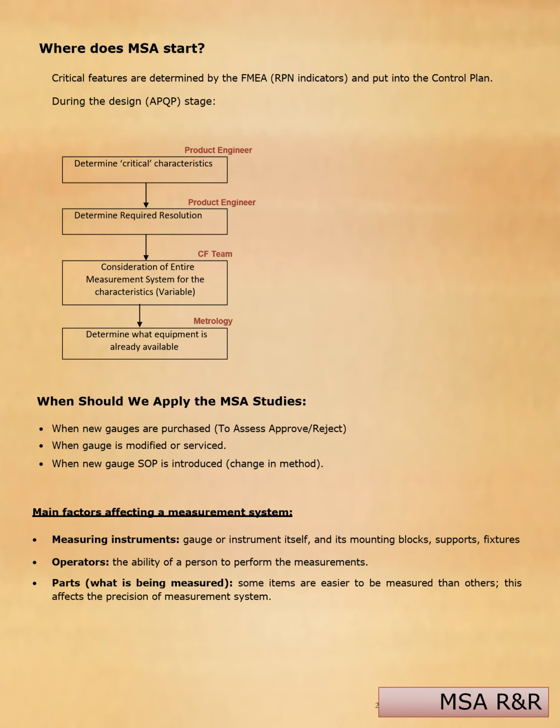Where is MSA stored? Critical features are determined by the FMEA based on RPN indicators and put into the control plan during the design APQP stage, as flowed below. The product engineer determines the critical characteristics, then decides the required resolution. The functional team considers the entire measurement system for the characteristics. Then metrology determines what equipment is available with them.